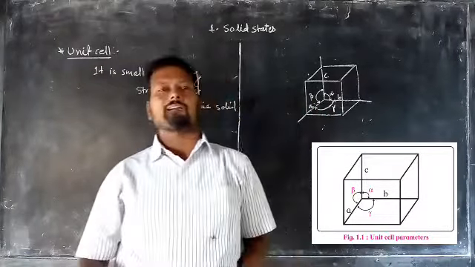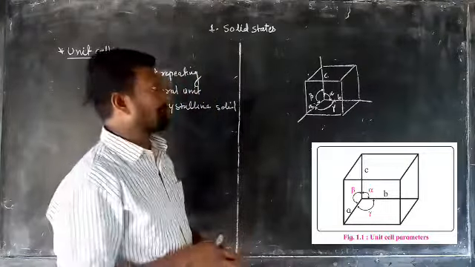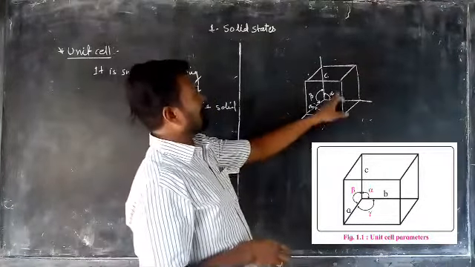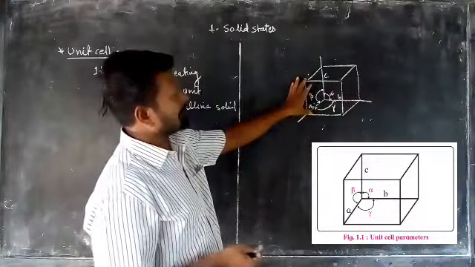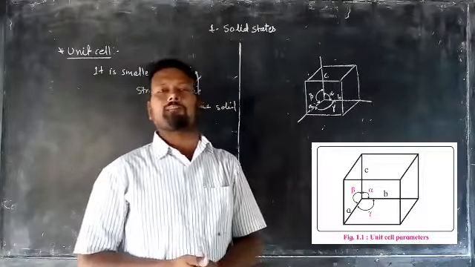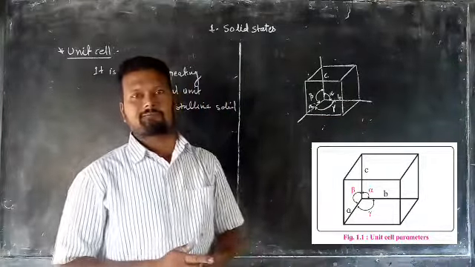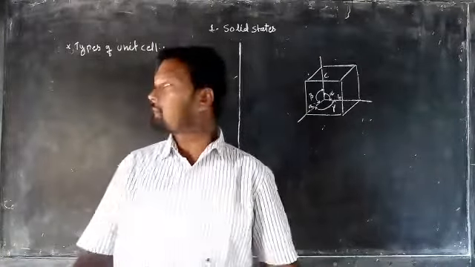So we can say that this unit cell has dimensions, also known as parameters. A, B, C are the edges of that unit cell, while alpha, beta and gamma show the angles between the faces.